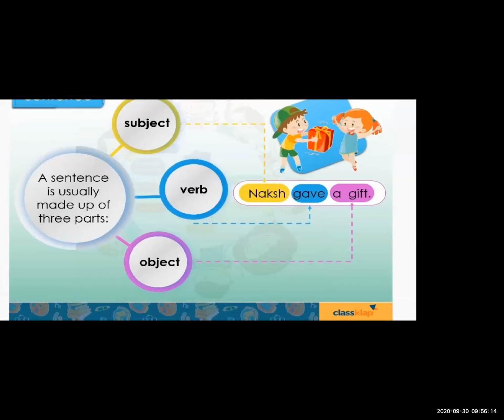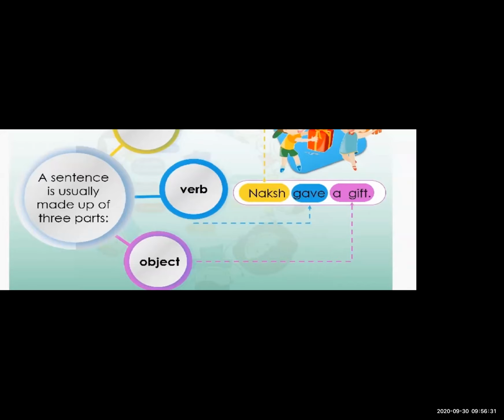Mostly all sentences are made using these three things: subject, verb and object. Always keep this in mind. Our subject pronoun and object pronoun are also related to this. Now students, let's see further.